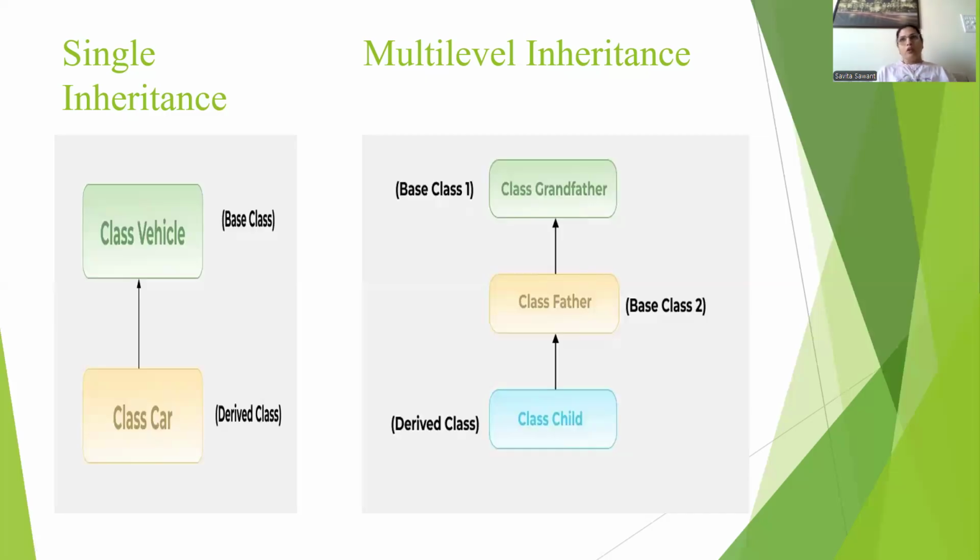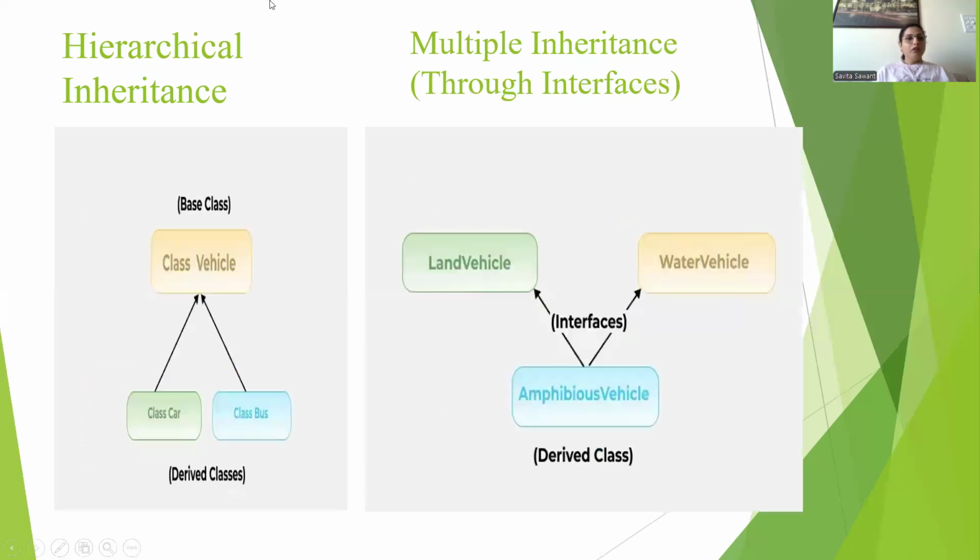Now this is the third type of inheritance, called hierarchical inheritance, where two subclasses are created from one superclass. So one parent has multiple children. If you see here, class vehicle is the superclass, and it has two children, one is car and one is bus. So here two derived classes come from one parent class. This is hierarchical inheritance.